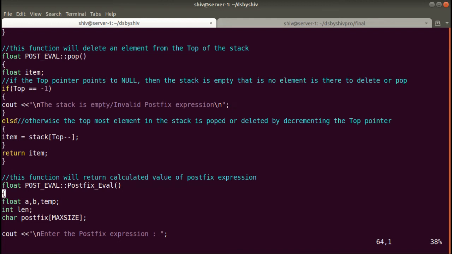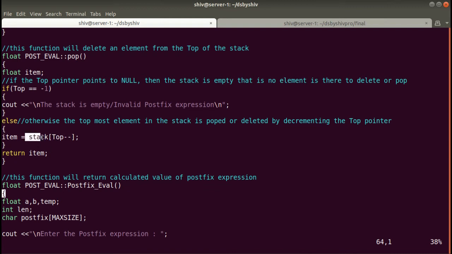Okay guys, else if everything is right, then whatever value is at the top index will be stored in the item, and after that the top variable will be decremented. So the index value of this float type stack array will be decremented, meaning the stack size will be decreased by decrementing the top variable.